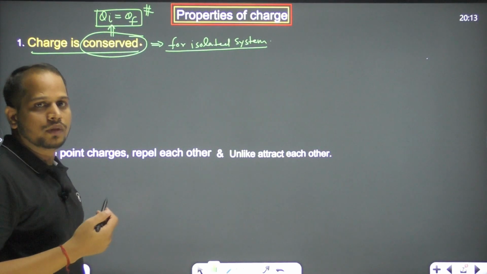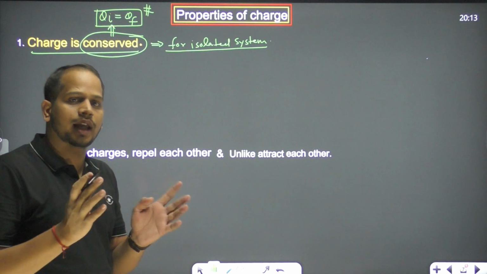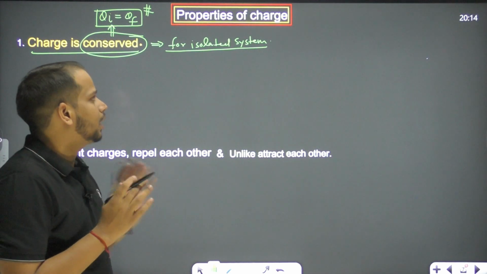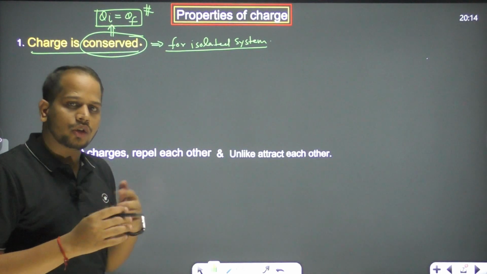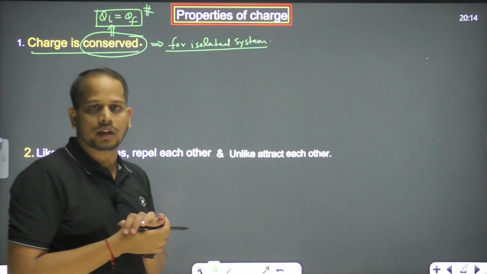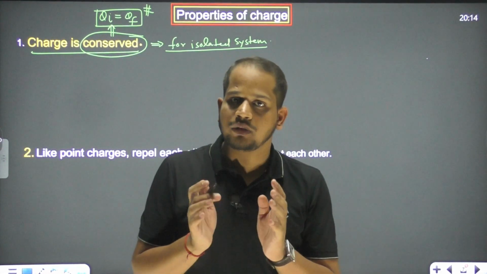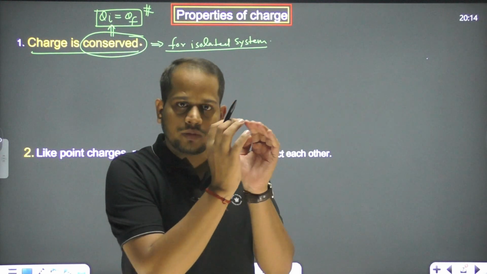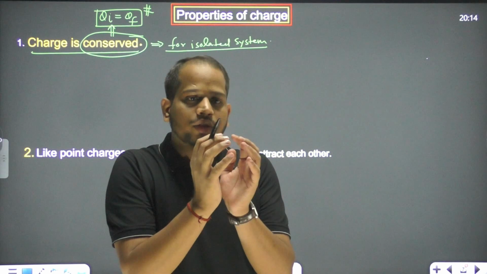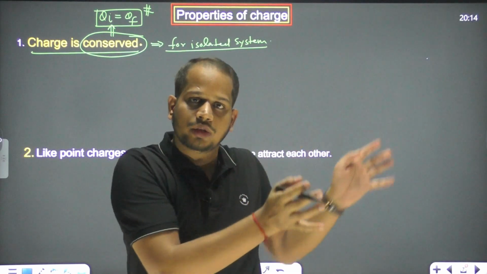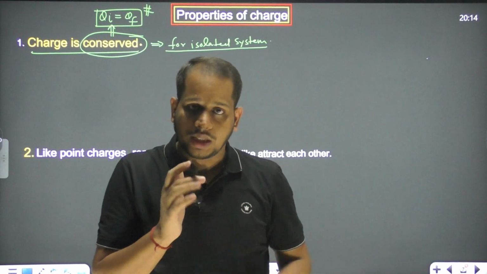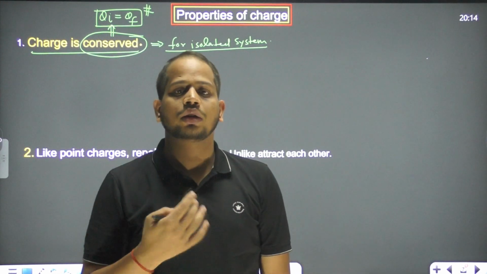I hope you know about the isolated system. An isolated system means one which is not in contact with any other thing. Like when we consider the universe, this is the universe where we are, and this universe is isolated from any other universe. So for this universe, the charge will remain constant. We cannot create charge, and we cannot destroy charge.